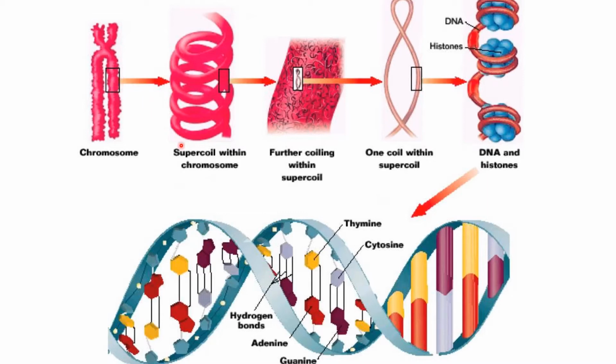The chromosomes are formed by the supercoiling of the chromatid. Further coiling within the supercoil, you can see the simple DNA molecule with the single coil that supercoils to form the chromatid structure. The single strand of that supercoil is formed of DNA in the form of helical structures, and the histone proteins.